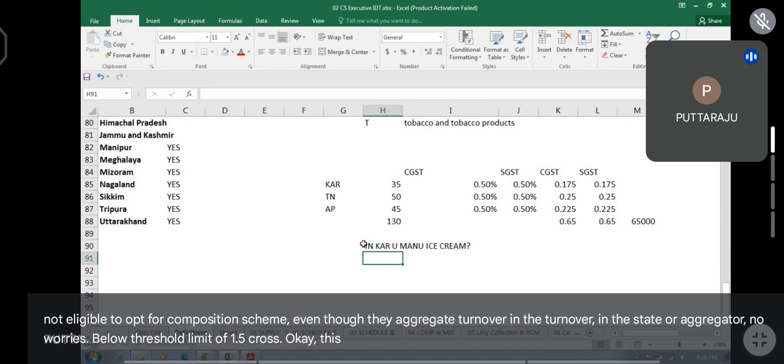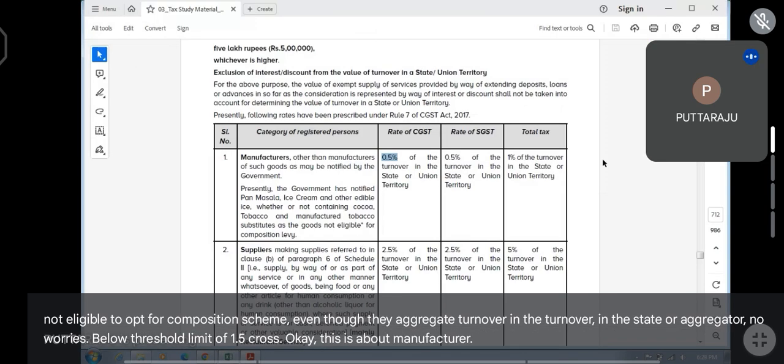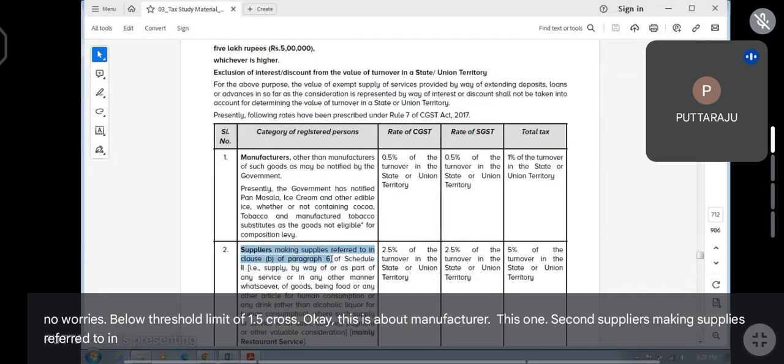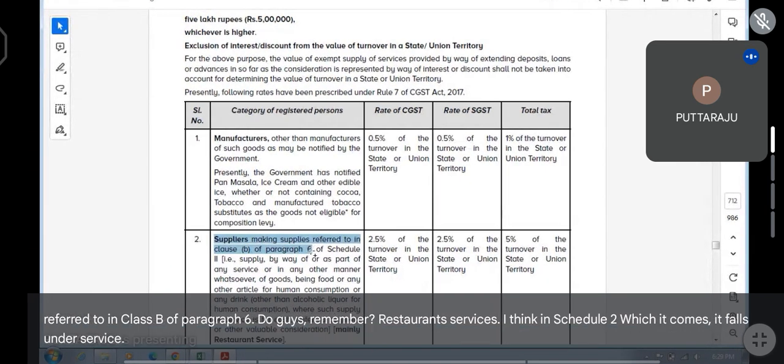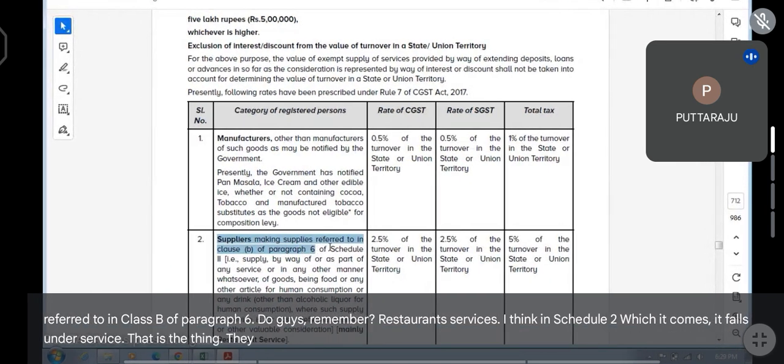Okay, this is about manufacturer. Second, suppliers making supplies referred to in clause B of paragraph 6. Do you guys remember restaurant services? I think in Schedule 2, which falls under service. That is the thing they are mentioning. Schedule 2.